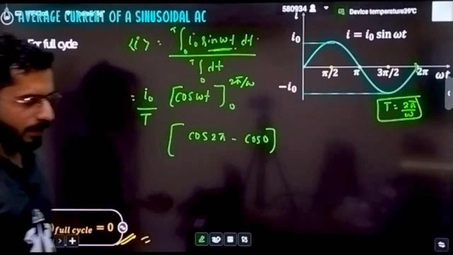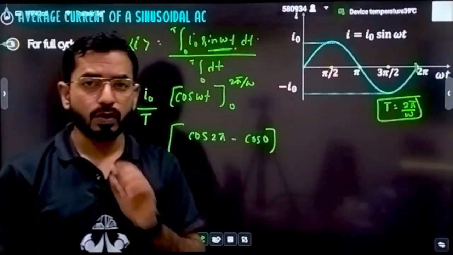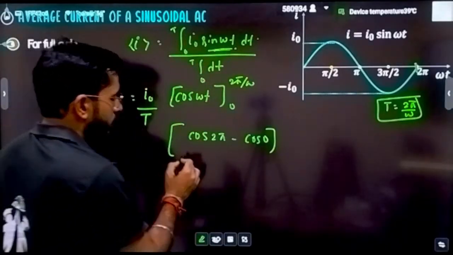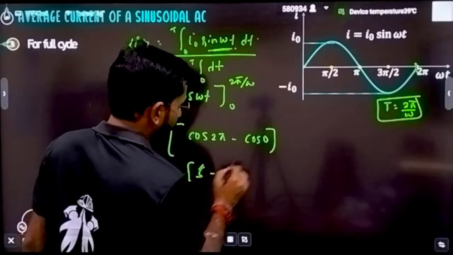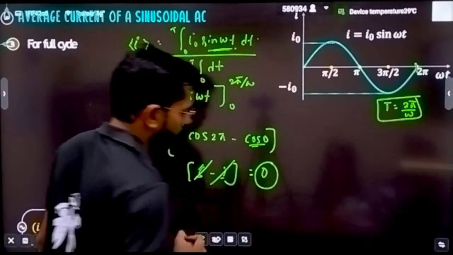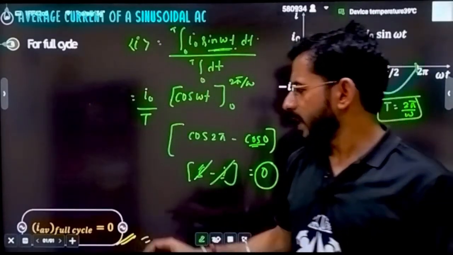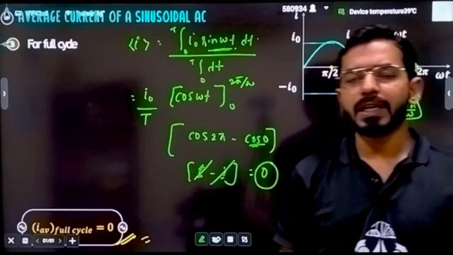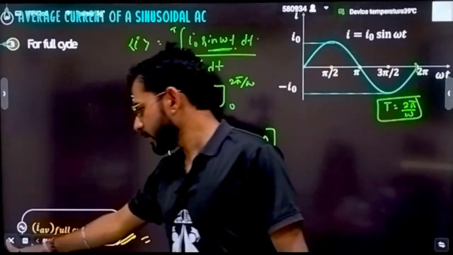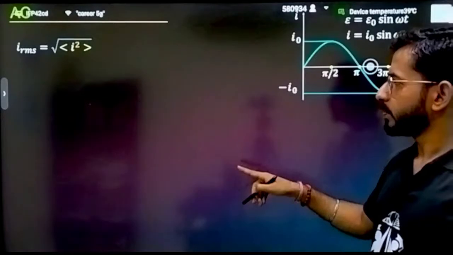Now tell me, what is the value of cos of 2 pi, that means cos of 360 degrees? What is the value of cos 0? It is equal to 1. So this is 1, and this is also equal to 1. The 1s cancel, and what is the final answer you are going to get? It is equal to 0, and hence it is again proved that the average value of current in a full cycle is equal to 0. Simple, so we have verified that also. The result is completely available in the notes. Here you can say cos 0 minus cos of 2 pi.